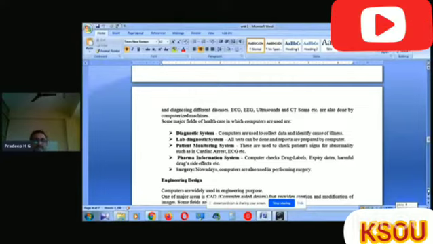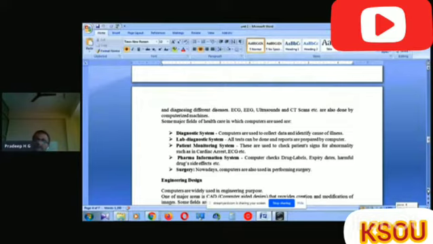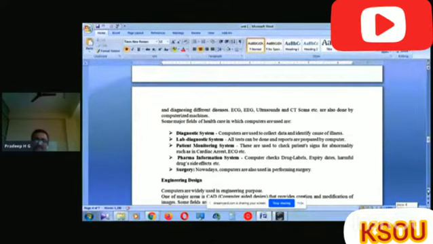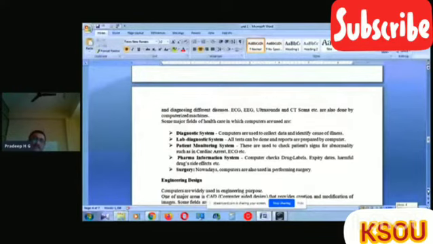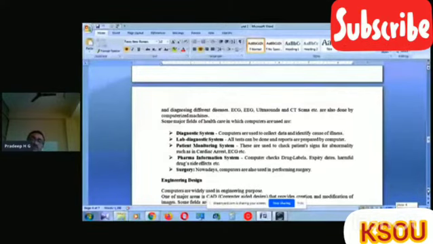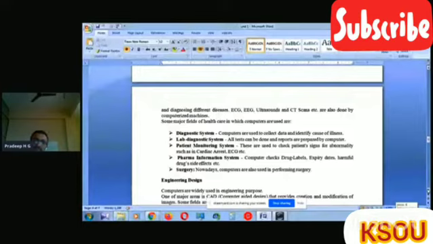All tests can be done and the reports are prepared by computer. All tests means what? What diagnostics are going on? For example, blood tests or any other test will be carried out, and reports are prepared by the system because it provides accurate results, and the storage of that data or information is fast. That's why we are using the computer in this field also.